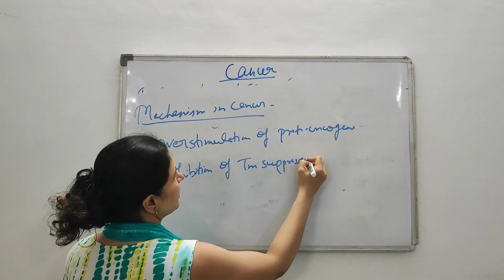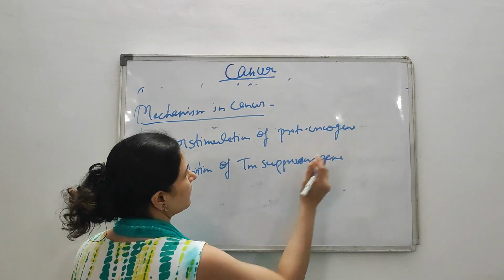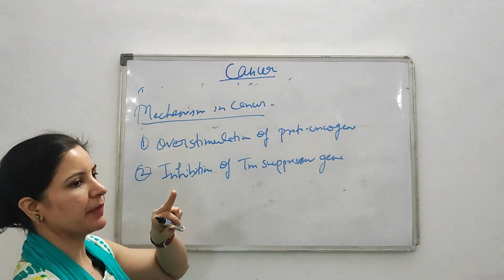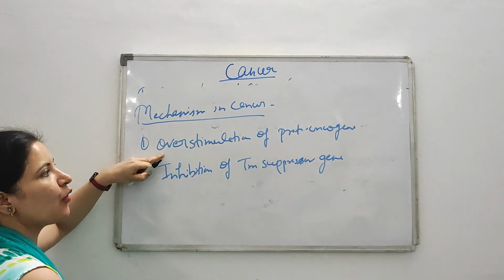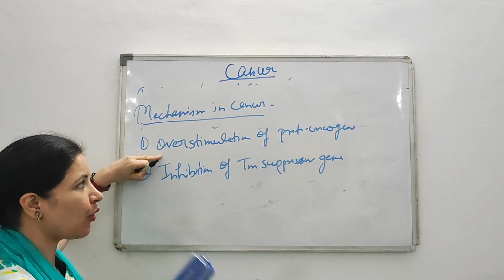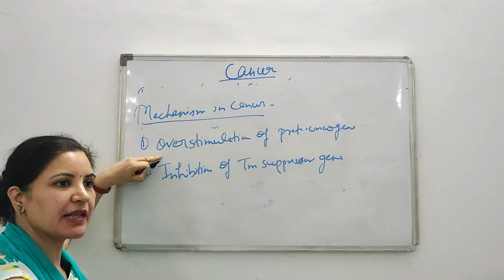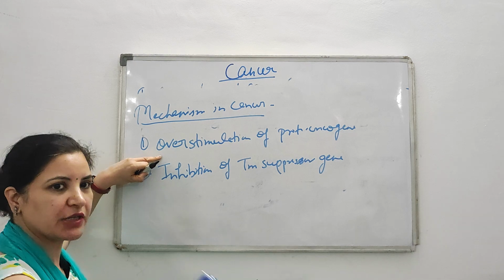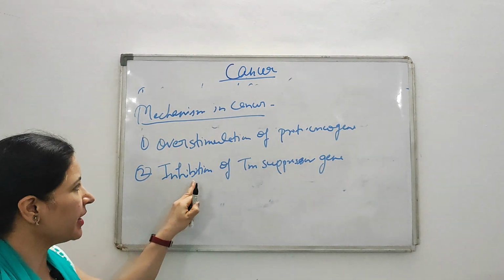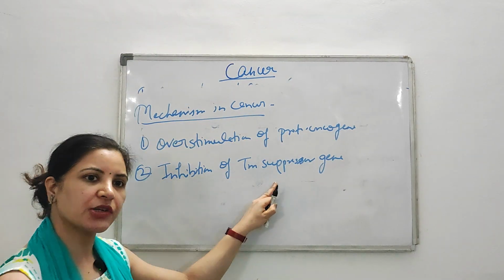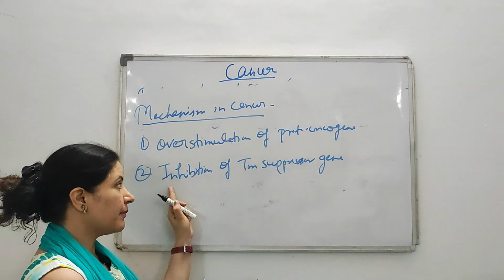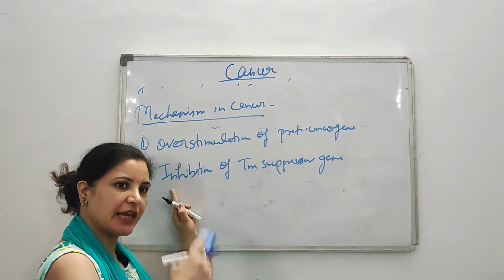Tumor suppressor gene. So now you can understand how cancer develops in a healthy cell. There is an overstimulation of proto-oncogenes. That means when proto-oncogenes are overstimulated, they start dividing the cell in an uncontrolled way, because they are growth promoting genes. And secondly, what happened? The tumor suppressor gene. What is the function of a normal tumor suppressor gene? They inhibit the growth. But in case of cancer, these are inhibited.